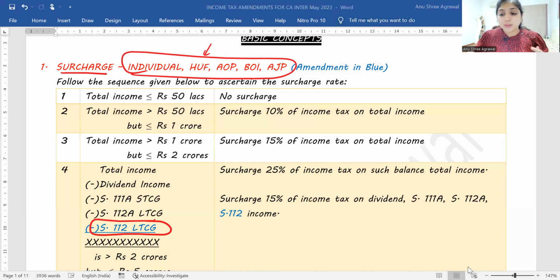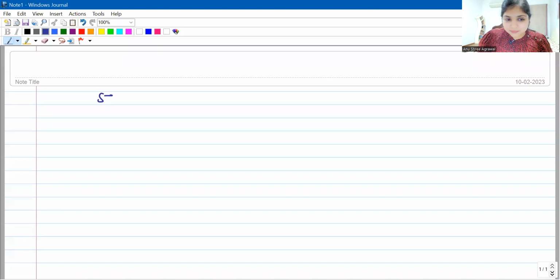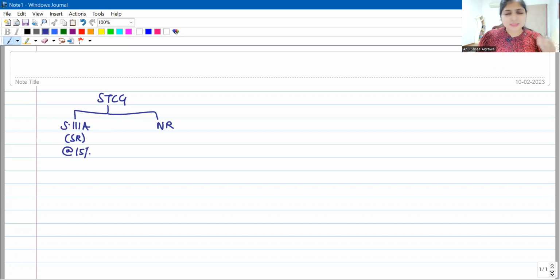When I talk about STCG, it may be of 2 categories. It may be section 111A STCG, or it may be normal rate STCG. Section 111A STCG is a special rate STCG which is taxed at 15%. It covers listed equity shares, listed units of equity oriented mutual fund, listed units of a business trust, with STT paid at the time of transfer.